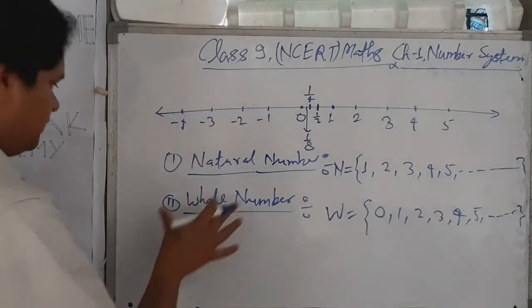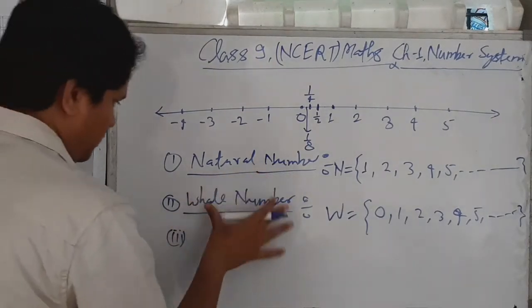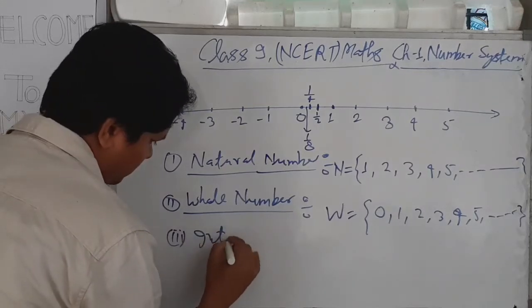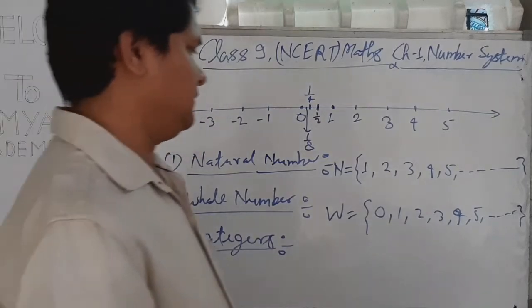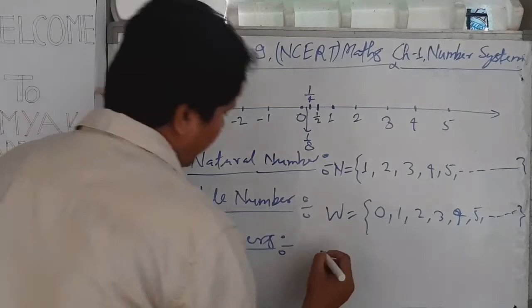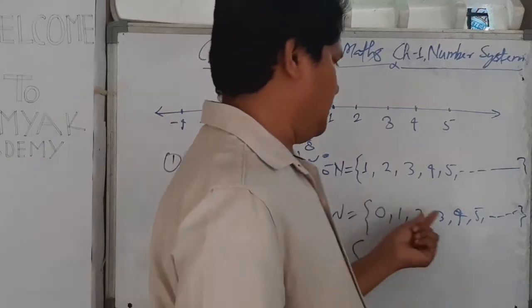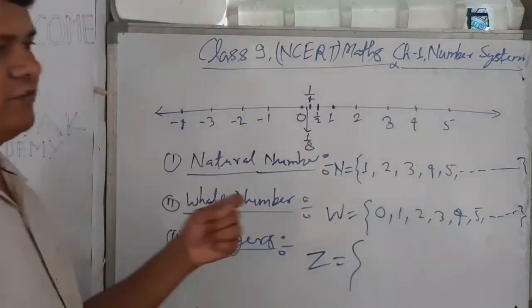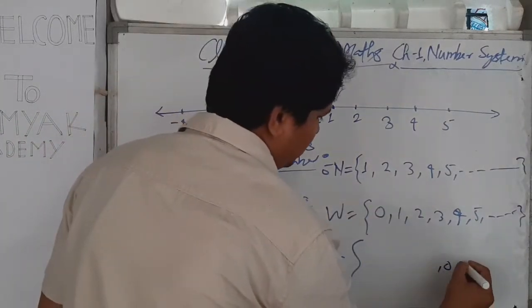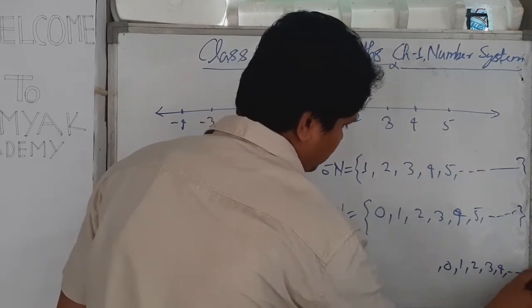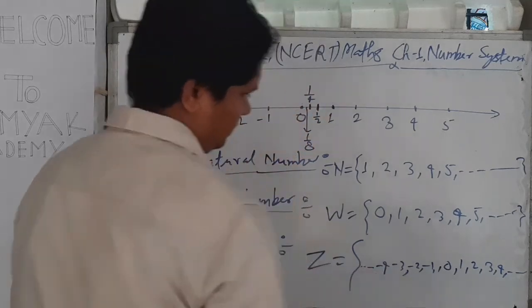And again, if we discuss integers, which are represented by Z, if we add negative numbers to the group of whole numbers, then we get the collection of integers, that is 0, 1, 2, 3, 4 and so on, and -1, -2, -3, -4 and so on.